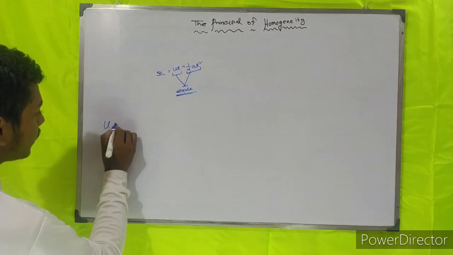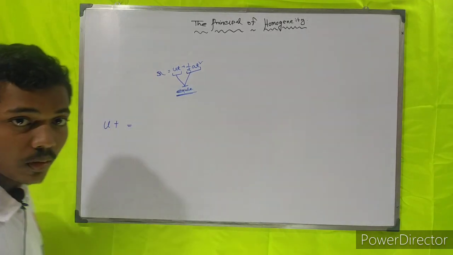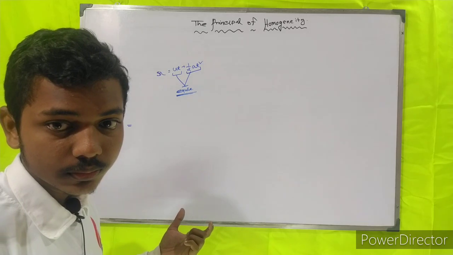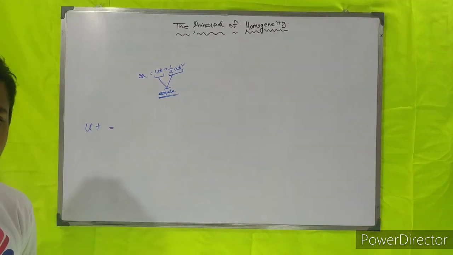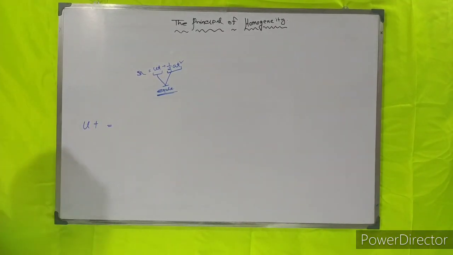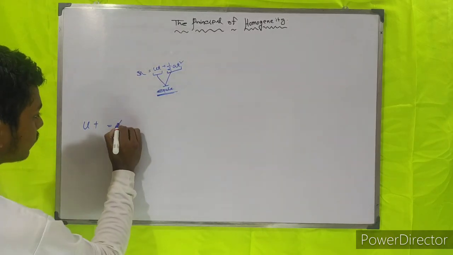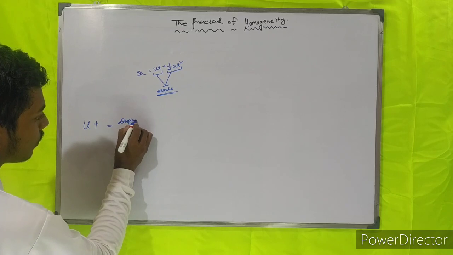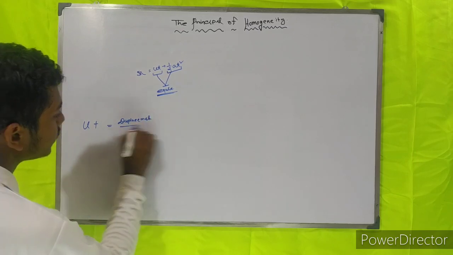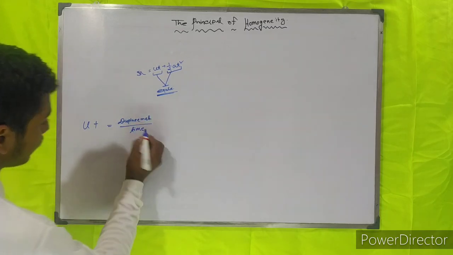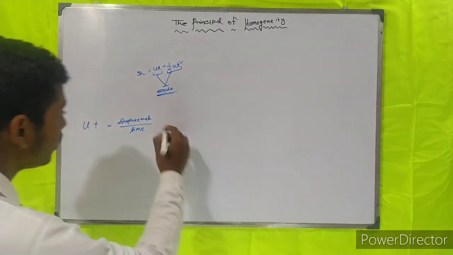Now we will find that this is a term, ut. Here u is the velocity and t is the time. So what is the dimension of velocity? Displacement divided by time is known as velocity, into time.